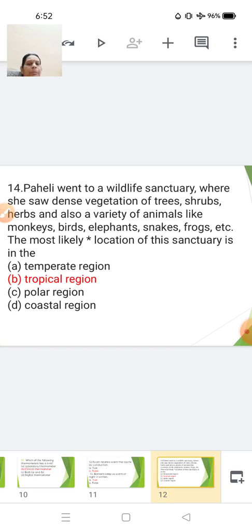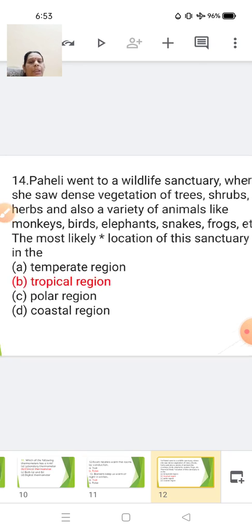Question number 14 now. Paheli went to a wildlife sanctuary where she saw dense vegetation of the trees, shrubs, herbs, and also a variety of animals like the monkey, birds, elephants, snakes, frogs, etc. The most likely location of this sanctuary is in temperate region, tropical region, polar region, or the coastal region. So children, as you can see, there are n number of trees, that means dense vegetation they are talking of, and then they are talking about the variety of the animals. That means this type of region will be a tropical region.